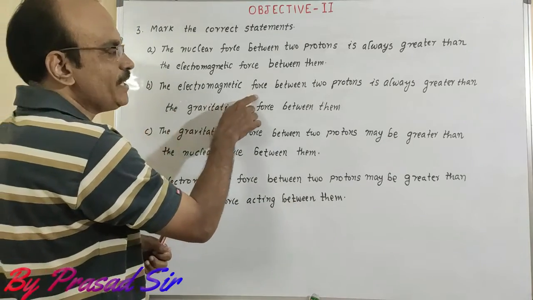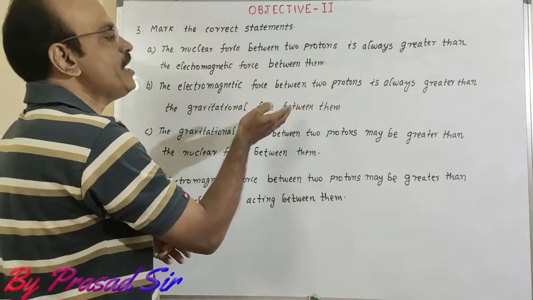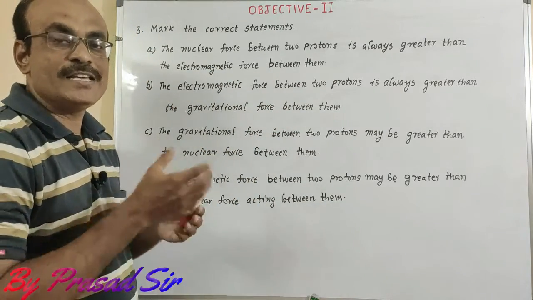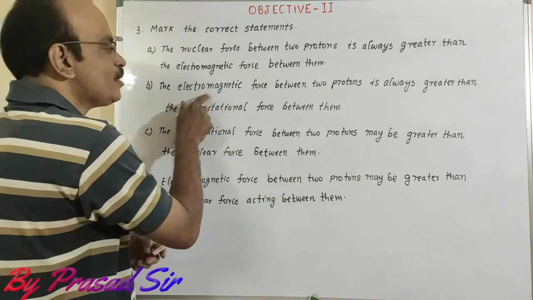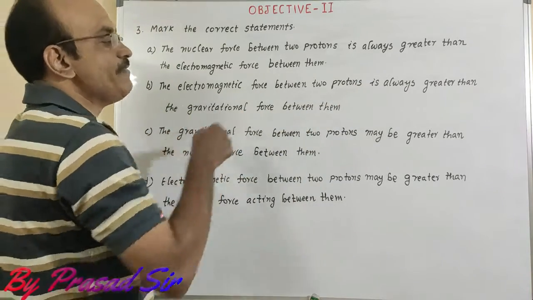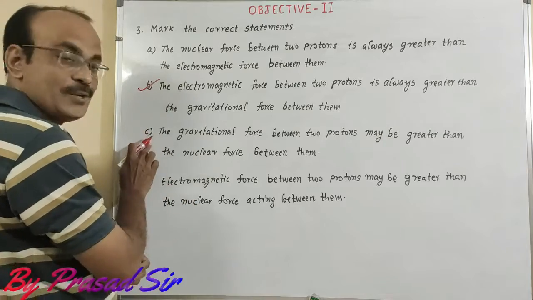B. The electromagnetic force between two protons is always greater than the gravitational force between them. Why? Because the gravitational force is the longest range with the weak force. So that's why the electromagnetic force between two protons is always greater than the gravitational force between them. This option is correct.